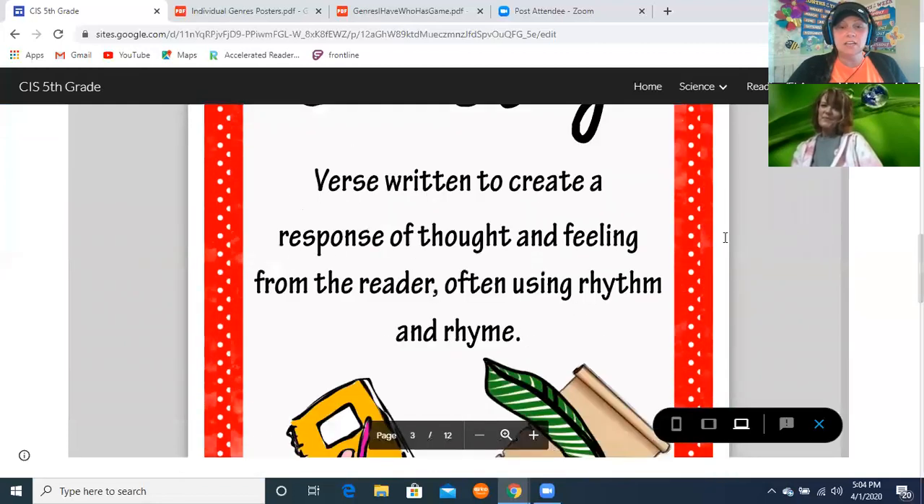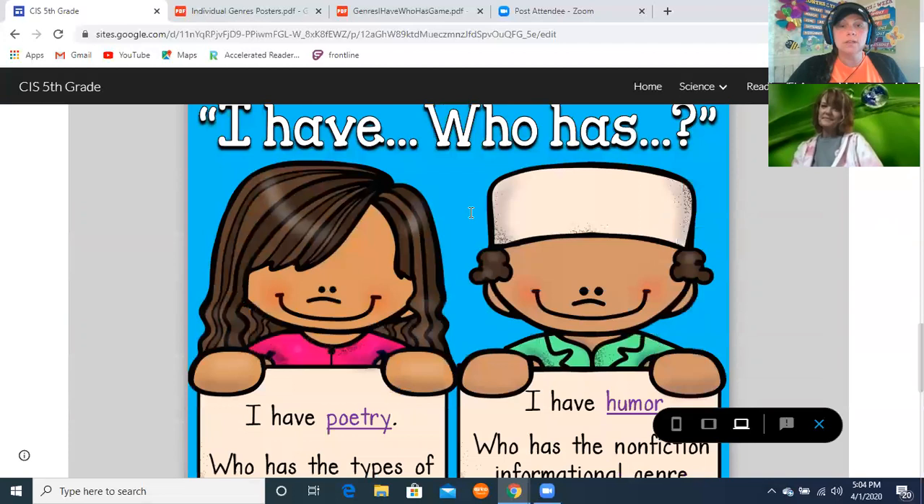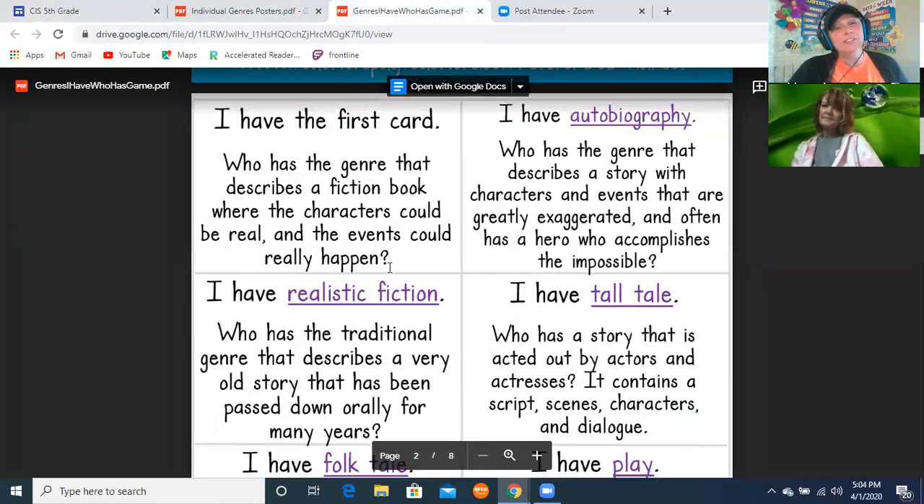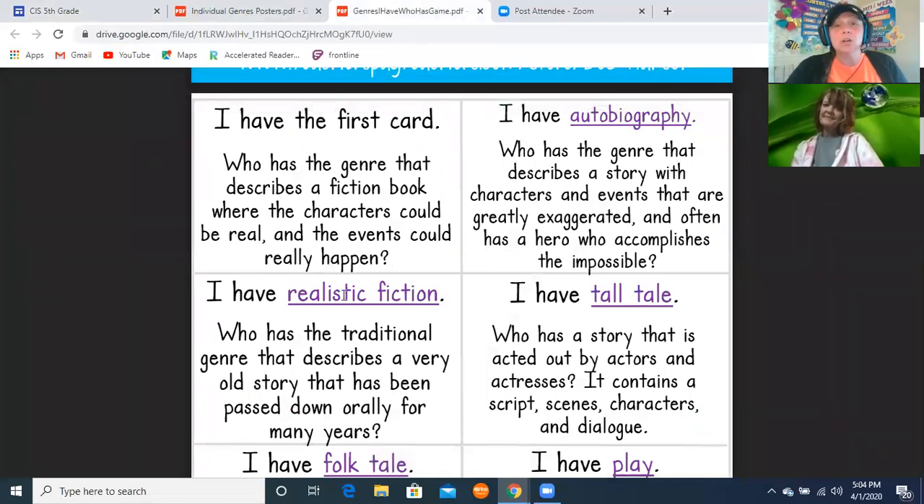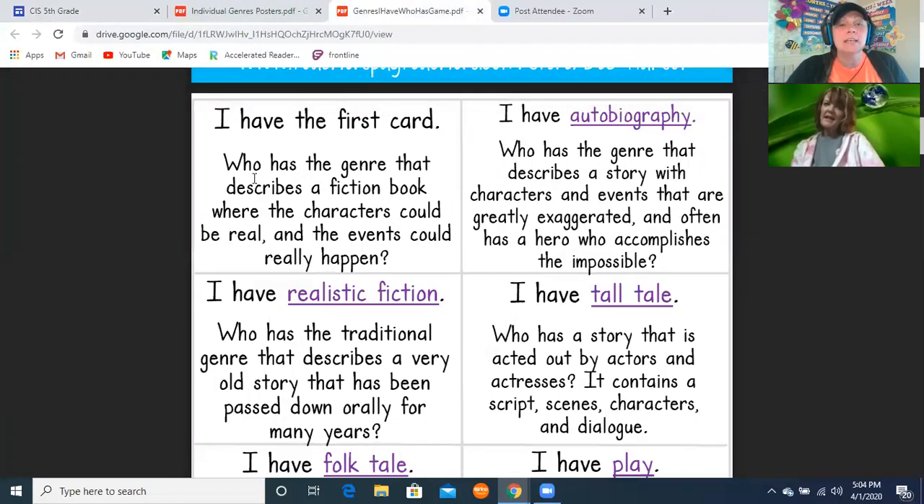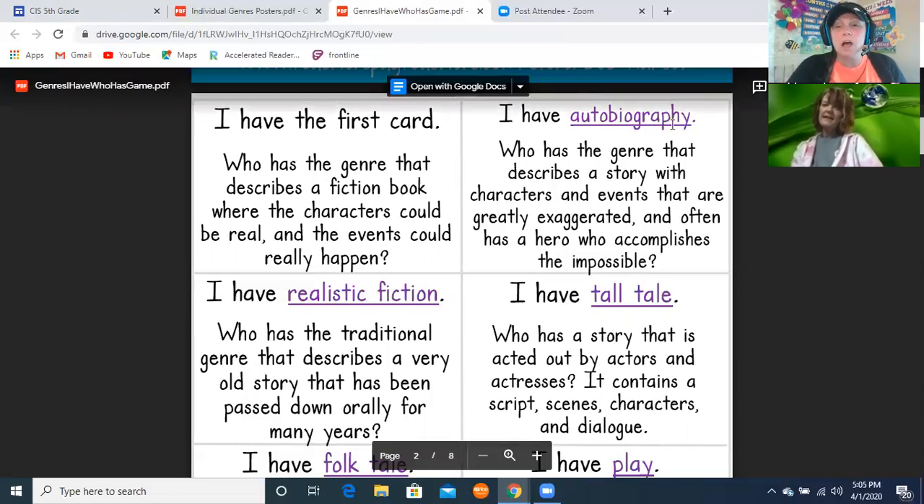The next thing is we're going to look at this "I have, who has" game. Now we obviously can't play it because we're not with you, but we're going to read a few and give you a few seconds to guess each one. I'll start. It says, I have the genre that describes a fiction book where characters could be real and events really could happen. What do you think that is, Miss Landers? That is realistic fiction. That's right. Ignore this top line because this is if we were actually playing the game.